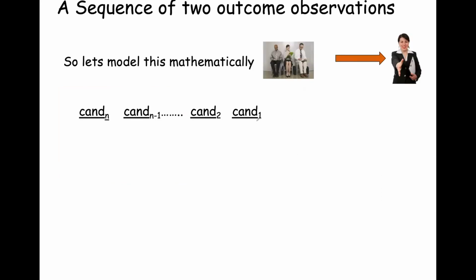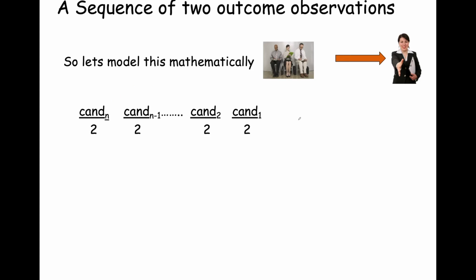So let's now line these candidates up. You have the first candidate, and they arrive in order from right to left. So you have candidate 1, followed by candidate 2, followed by candidate 3, and so forth. And you have candidate n minus 1, and then the last candidate n. Now, of course, we're not setting a restriction on n. n is a free variable. And so because we don't say n is 10, n can be anything. It's infinite. And in this case, because it's a sequence of candidates, it's countably infinite. Okay, so we have a countably infinite n number of candidates that we're going to interview.